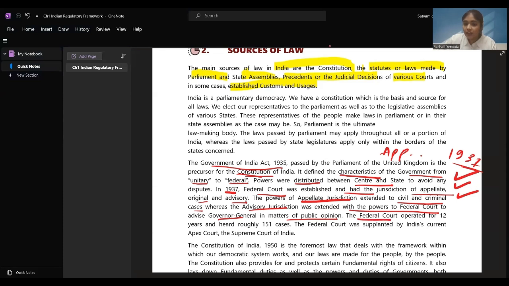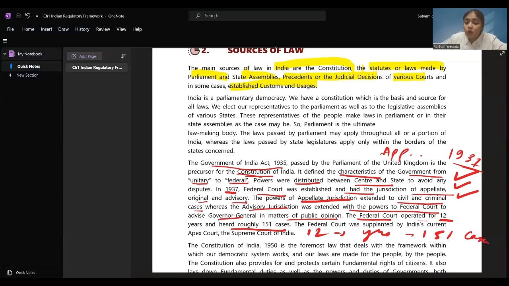This federal court operated for around 12 years. This is something you should remember. Federal court operated for 12 years, and heard roughly 151 cases. In 12 years, they heard 151 cases.